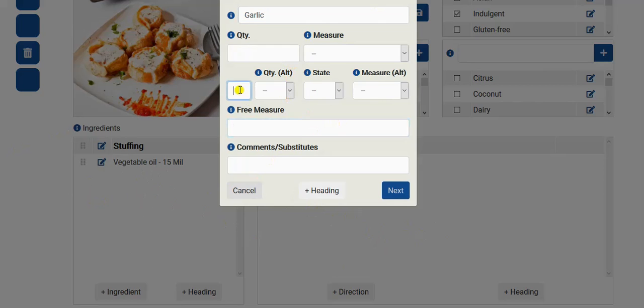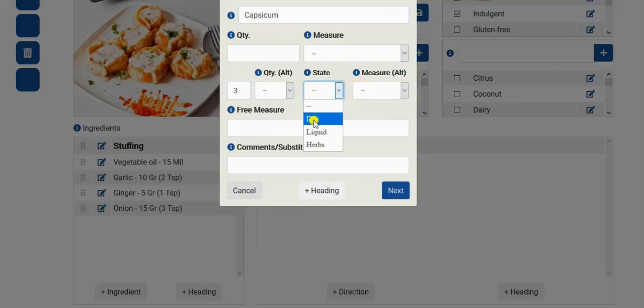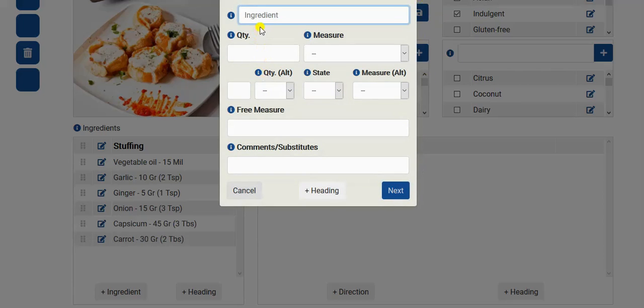So garlic, now garlic is a dry ingredient, so 2 teaspoons will be around 10 grams. So next, ginger, 1 dry teaspoon. Okay, next, 3 dry tablespoons. Next, capsicum, 3 tablespoons, also dry. Next, dry tablespoons. Next,